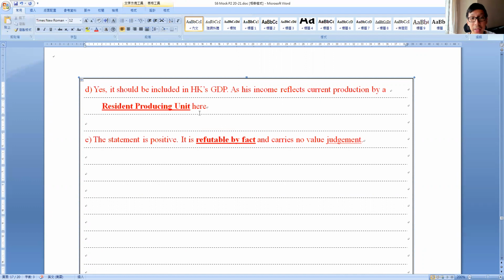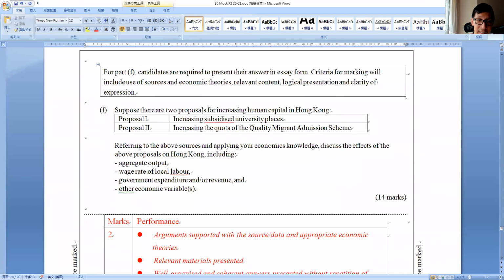Okay? So the final question, the essay question. Suppose there are two proposals for increasing human capital in Hong Kong. For example, first one, increase subsidized university places, and second, increase the quota for this quality migrant admission scheme.